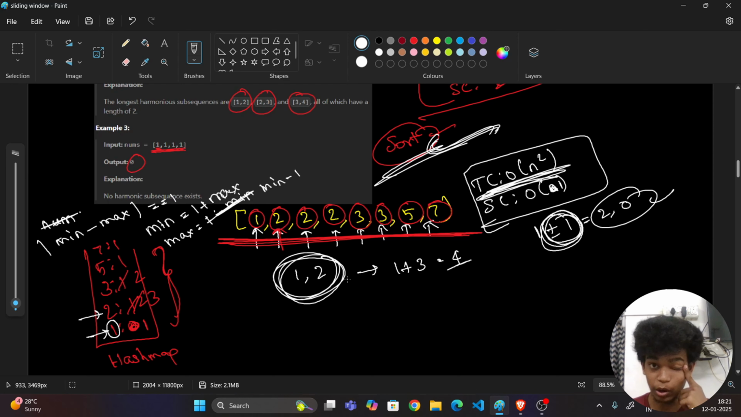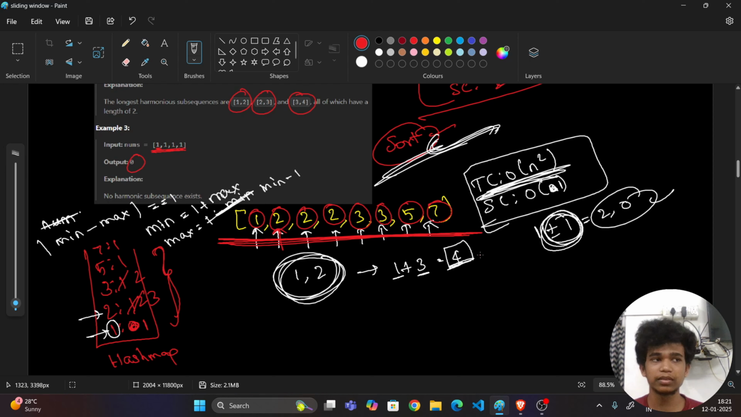So I am taking that 1 plus 1 alone. So 1's count will be 1 and 2's count will be 3 and the total will be 4. Okay, fine. As of now, 4 is the highest subsequence length we got, right? Why am I taking it like this?